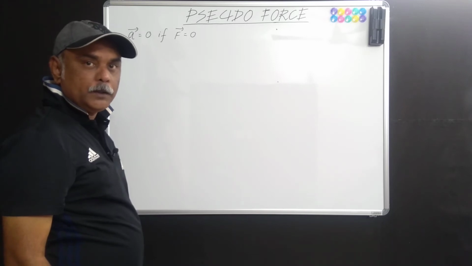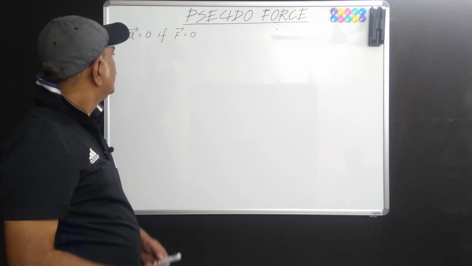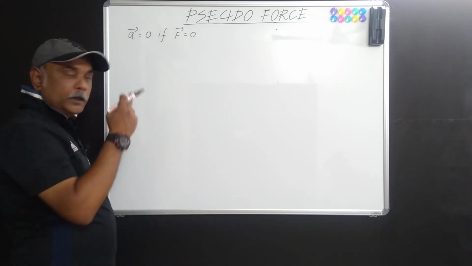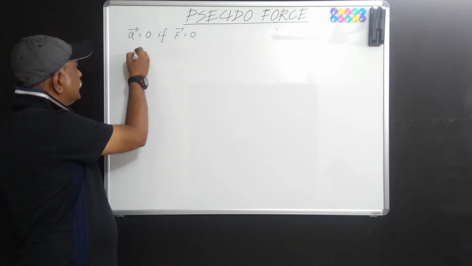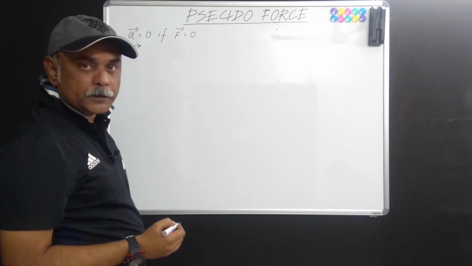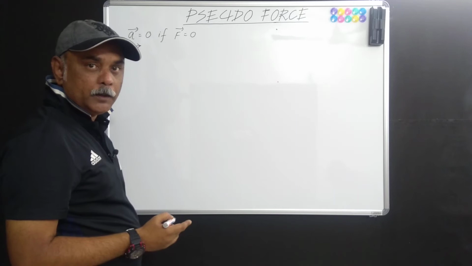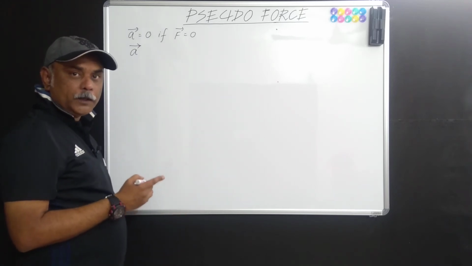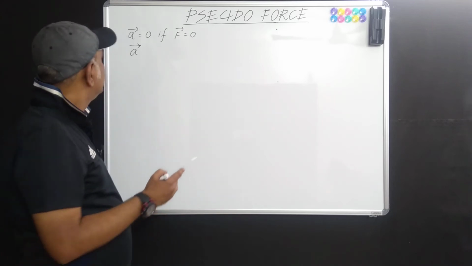Now, let us come to the second law. Newton's second law says that if acceleration is measured from an inertial frame of reference, remember, Newton's second law is valid only for inertial frame of reference.